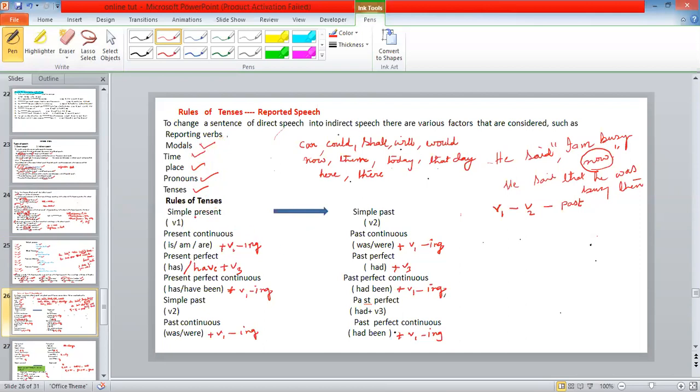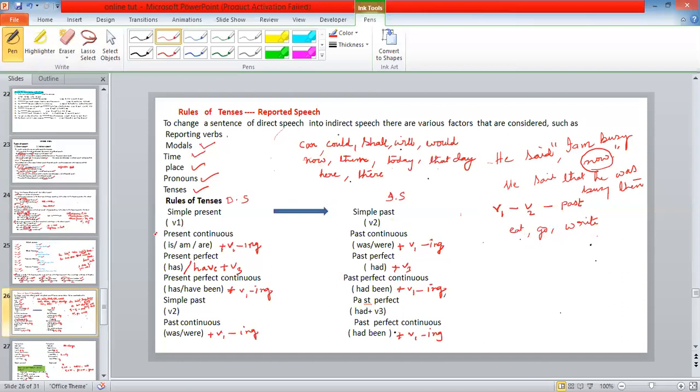Here, rule number one, simple present. This is direct speech, and this is indirect speech. Clear? In direct speech, if the tense is simple present, then it changes into simple past. It is the root form of the verb. Root forms of verbs are eat, go, write, isn't it? It changes into past tense: eat, ate; go, went; write, wrote. So, like this, the tense changes.